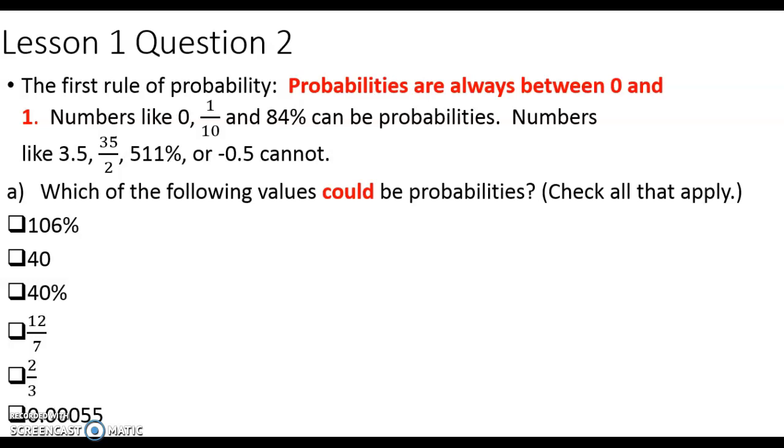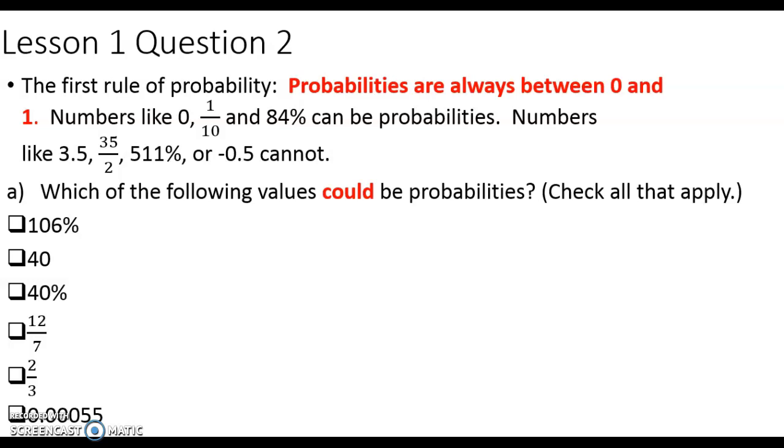The next option is 40%. The decimal form of 40% is 0.40. That is between 0 and 1, so yes, that can be a probability. The next option is 12/7. 12/7 is bigger than 1 because 7/7 is 1. So anything above that, 8/7, 9/7, 10/7, 12/7, those are all larger than 1, and so they cannot be probabilities.